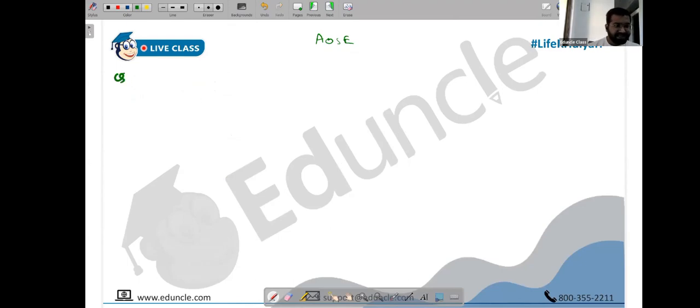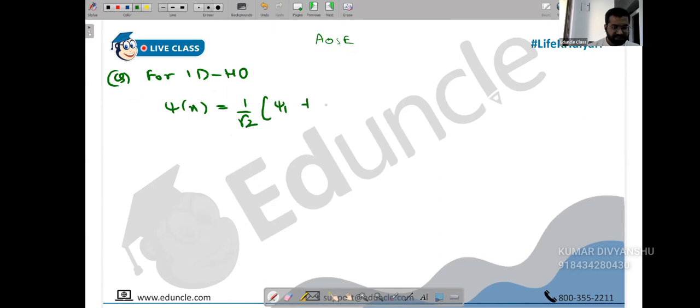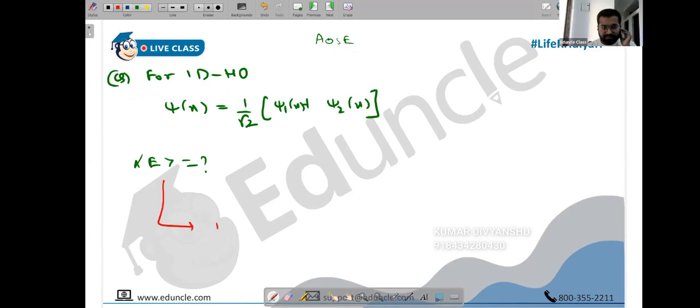What did we start with? I'm just taking random questions. For 1D harmonic oscillators, they have given us that the wave function is 1/√2 into psi1 plus psi2, basically psi1 of x and psi2 of x. And they're asking us the average energy. We already have the formula: probability that the particle will have energy E1 into energy E1, plus probability that the particle will have energy E2 into energy E2. But we require the respective probabilities and respective energies.